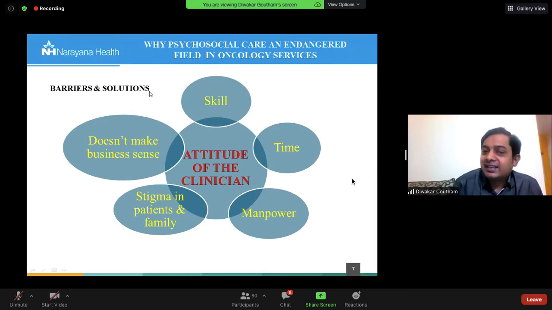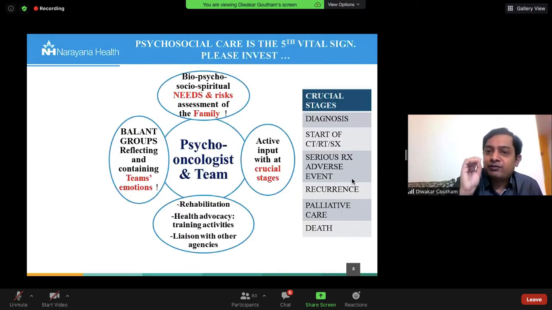But all of this can be changed with the attitude of the clinician. If you yourself open your eyes and look at all these facets of the human being, illness, sickness, not just the disease, then it is not difficult to make a business case. It is not difficult to make some time by having your own teams. Now, you have to invest in this. I was surprised or amused with this supportive care concept. What is a support? What is a care? It's contradicting in itself. It's as if there is a main hero and there is a support person or a side actor who comes.